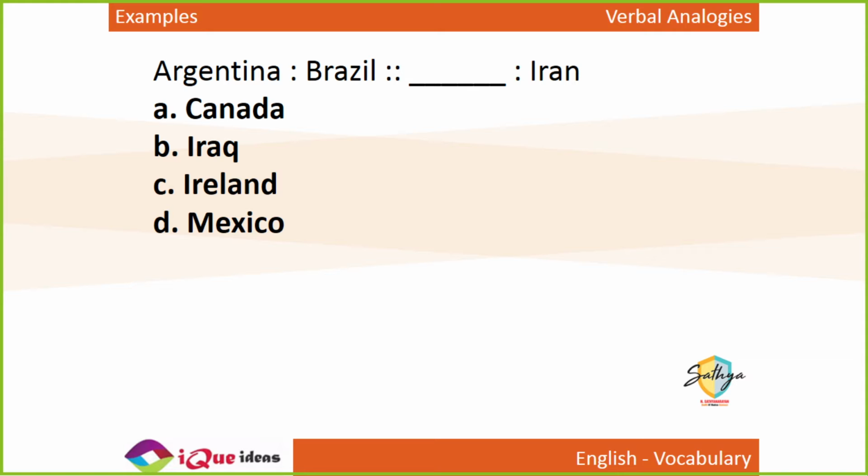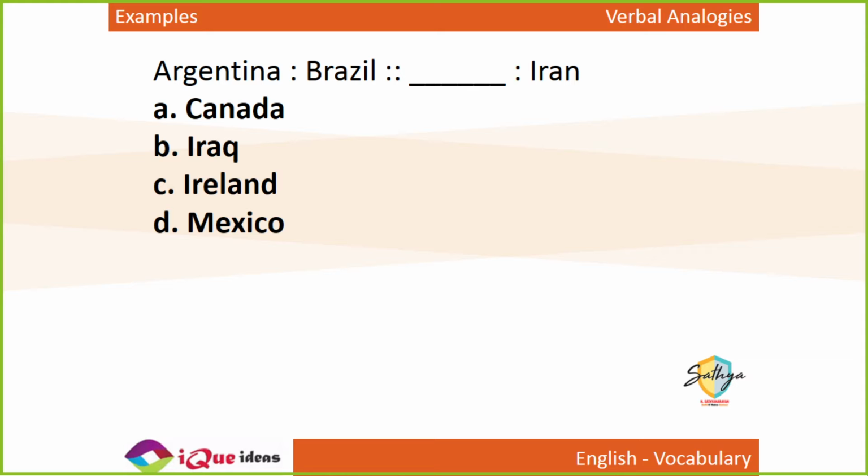What is the relationship between Argentina and Brazil? Both Argentina and Brazil are in the continent of South America. More precisely speaking, both of them are neighboring countries, right? So, Iran is in the Middle East. Which other country is in the Middle East?